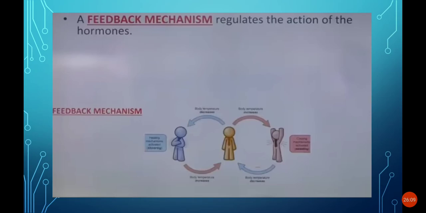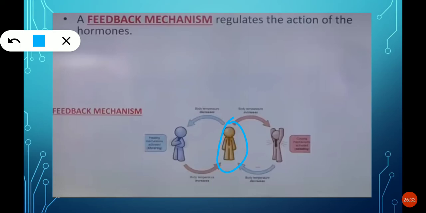What is the feedback mechanism in our body? It regulates the action of the hormones. See here, this is a normal person. When the temperature increases in his surroundings, obviously the temperature in the body also increases.